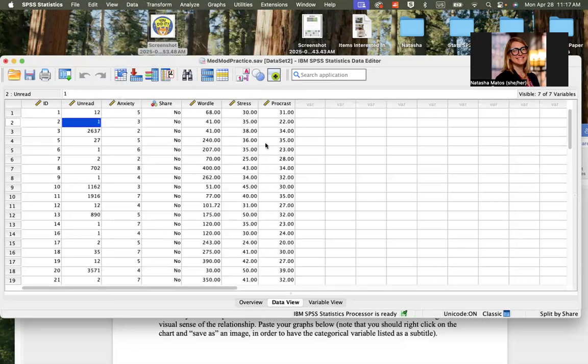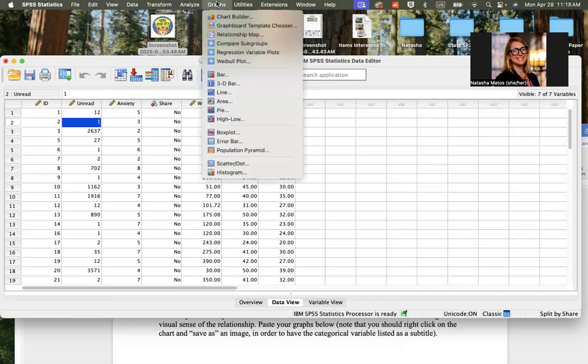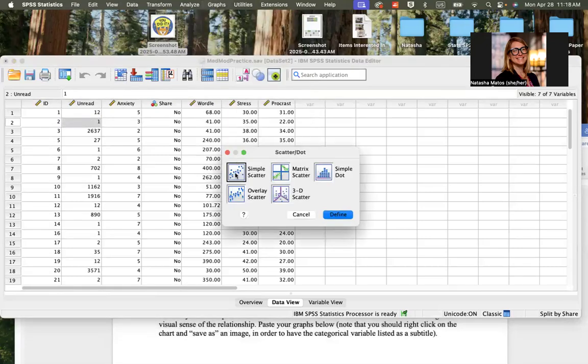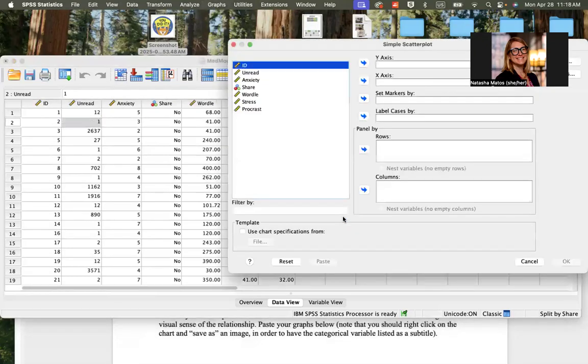So now nothing comes up in our output, but anything we do from here on out will be based. There'll be one set of output for those who did have to share their results and one for those who didn't. So now we can go to graphs and down to scatter dot, simple scatter and define.